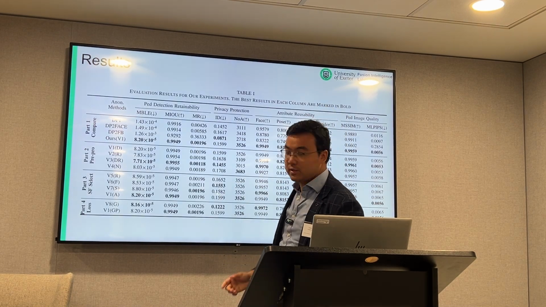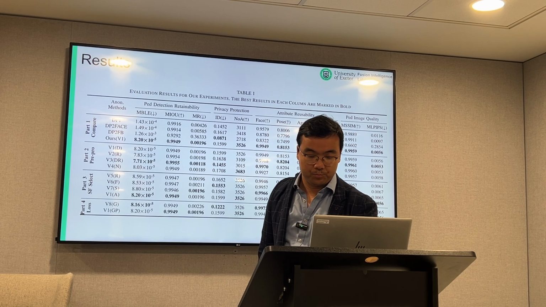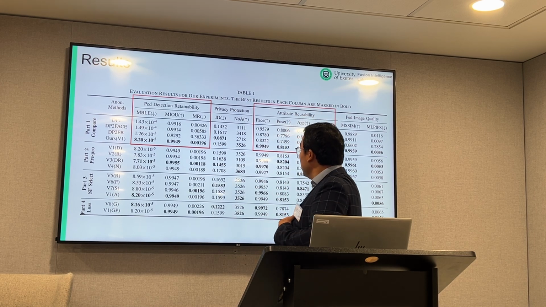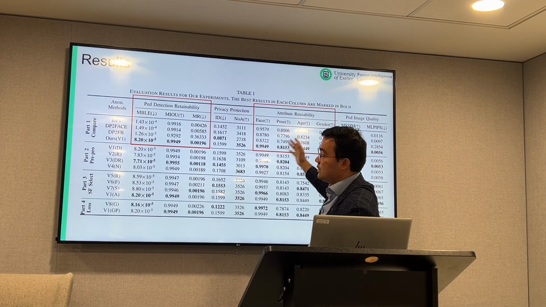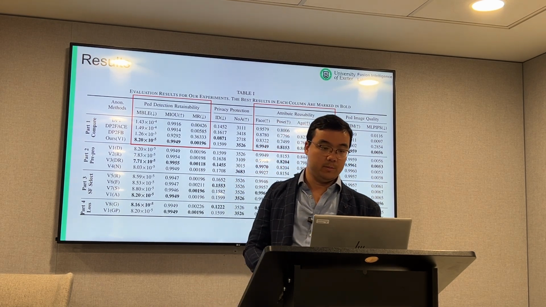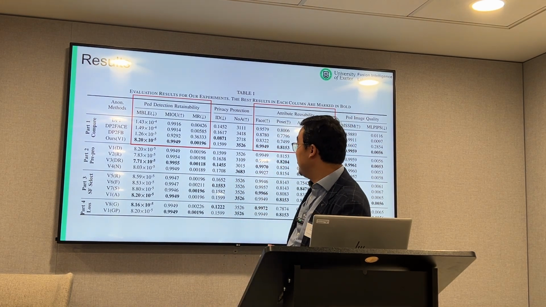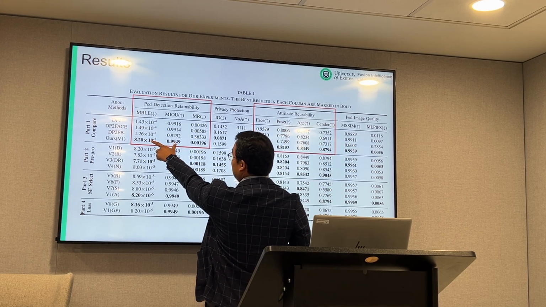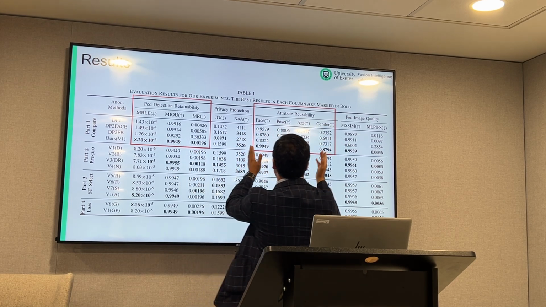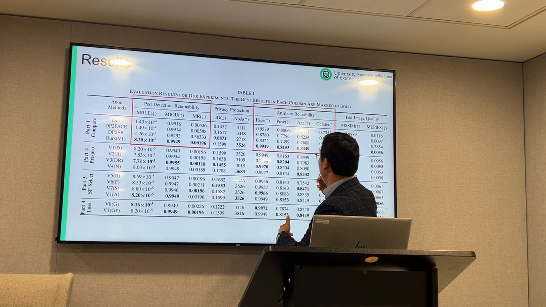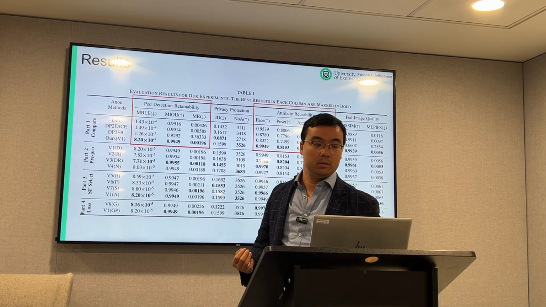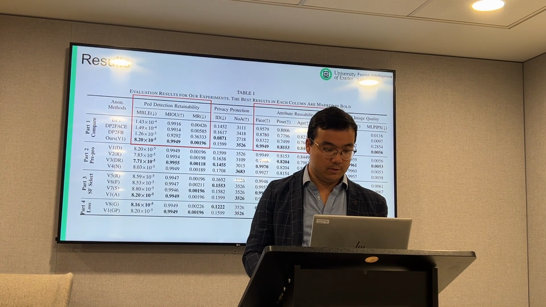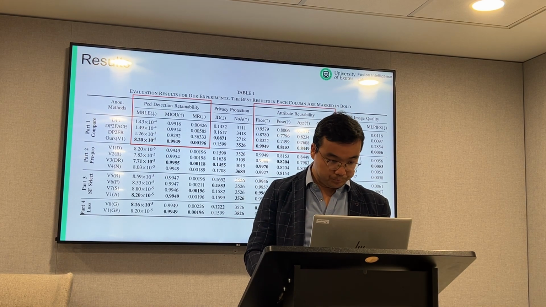So these are our results. If you look at the first part of the table, our method has the best performance in most of the metrics, especially for the pedestrian detection related metrics and the attribute reusability metrics, compared to the state-of-the-art methods.